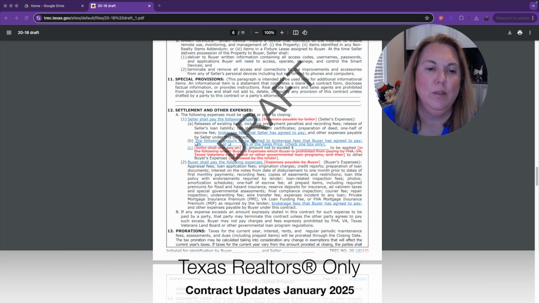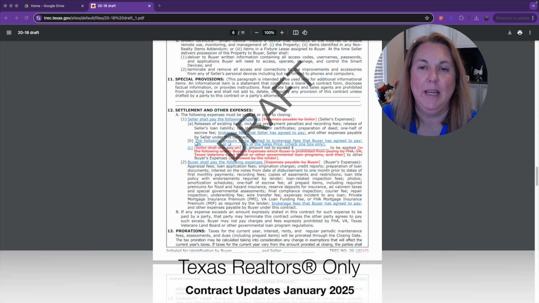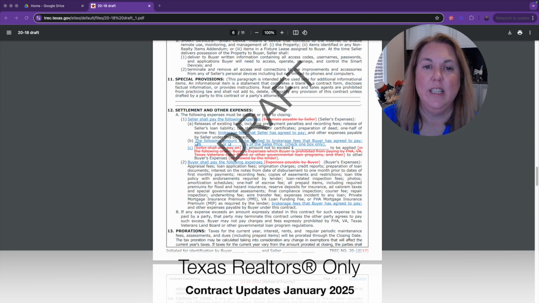You will only use 12A B if there is not cooperating compensation, meaning the seller has agreed only to pay his agent, the listing agent, and you want to negotiate the commissions into the contract, and your buyer does too. Then you'll either put your flat fee or your percentage that goes in there that you want covered, and we will go down the road as a negotiation in the contract.